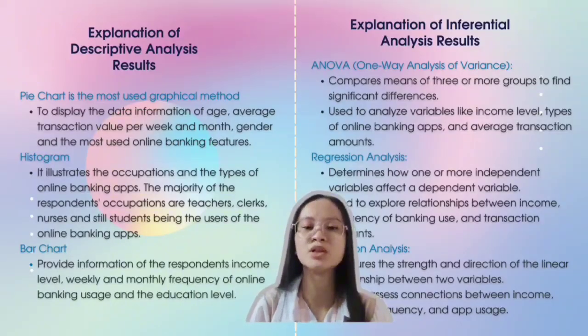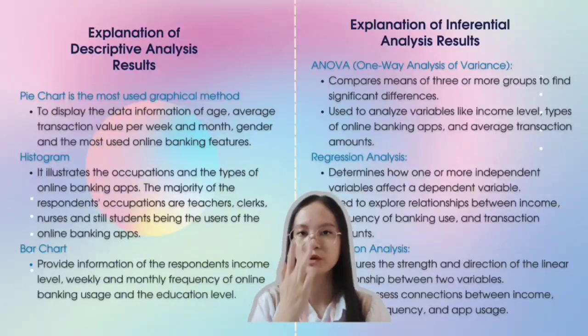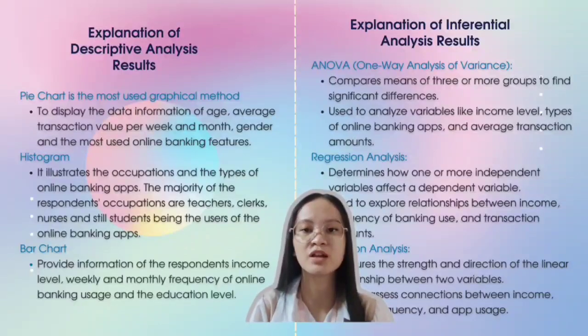Pie chart is the most used graphical method to display the data information of age, average transaction value per week and month, gender, and the most used online banking features. From this pie chart, we can figure out that the most used online banking features are for bill payment, fund transfers, and other financial activity according to respondents' own preferences.